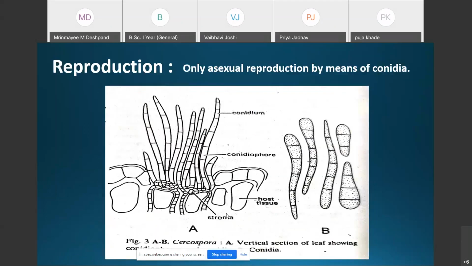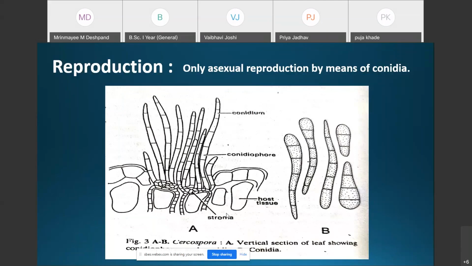Regarding reproduction, as we have discussed, Cercospora reproduces only by asexual reproduction, by the formation of conidia. The sexual reproduction is either absent or not reported yet. There may be a complete absence of sexual reproduction in Cercospora, and that's why it is placed in the artificial subdivision, the Deuteromycotina.